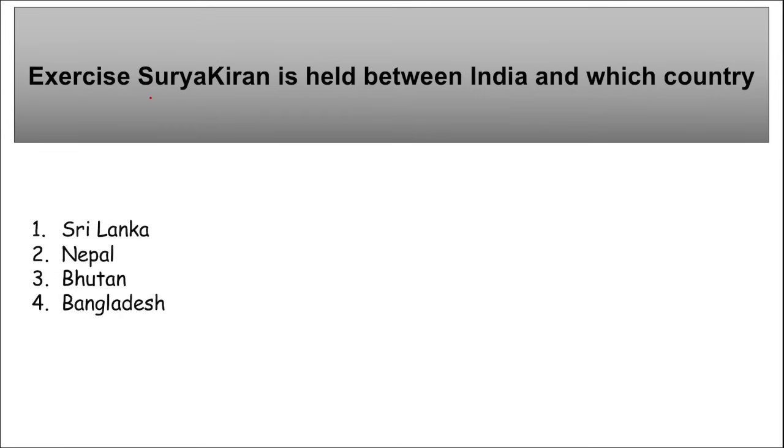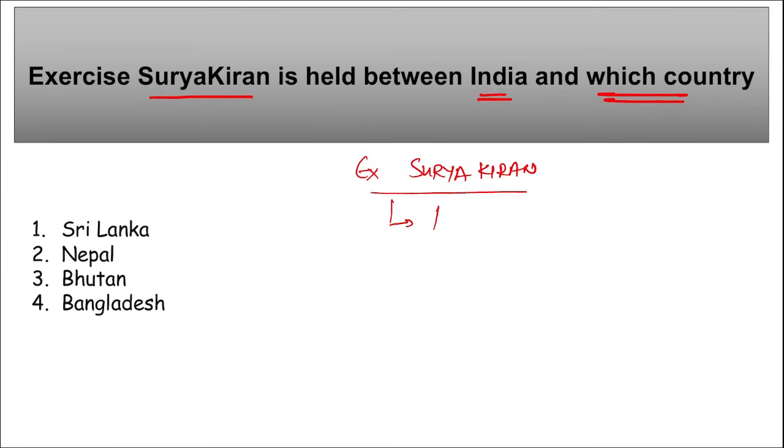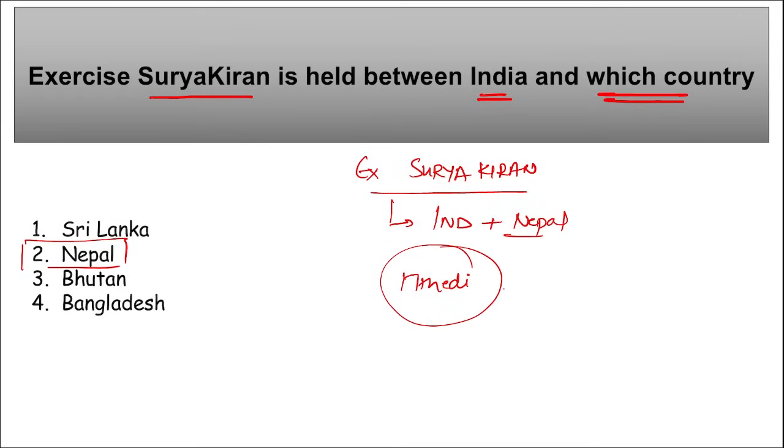Next is exercise Surya Kiran. This is held between India and which country? So exercise Surya Kiran, first of all, remember this is held between India and Nepal, right? So the right option is option 2. Exercise Surya Kiran is held between India and Nepal, and this was the 17th edition of exercise Surya Kiran.